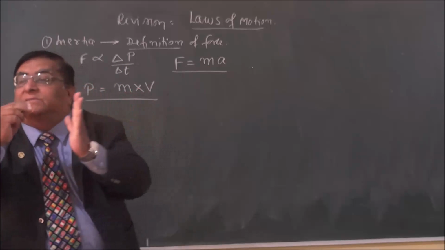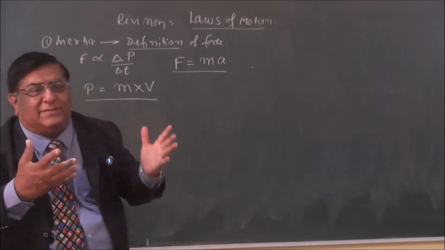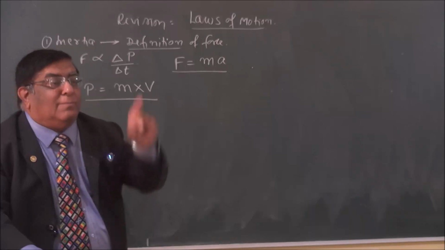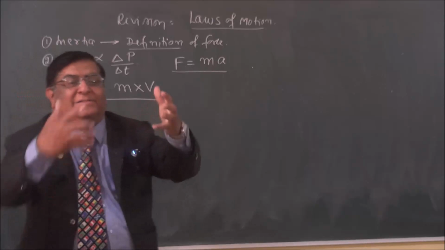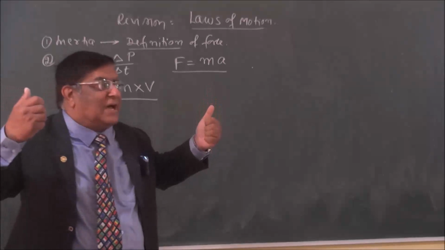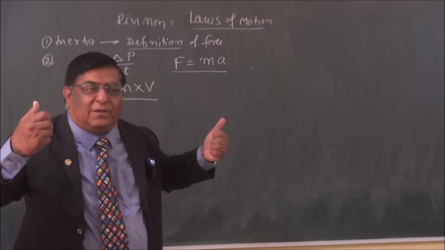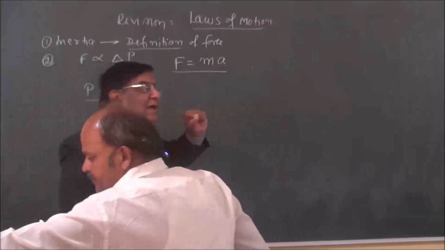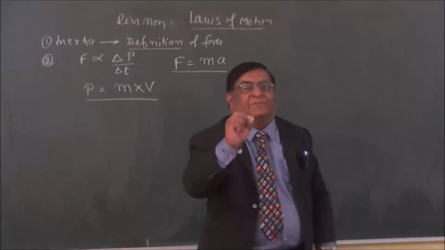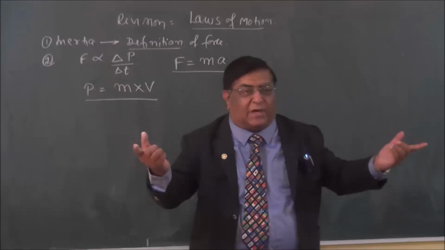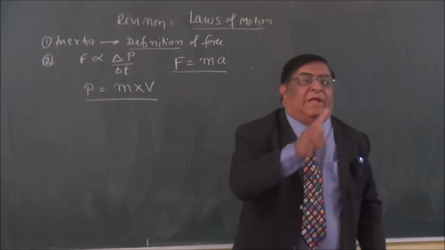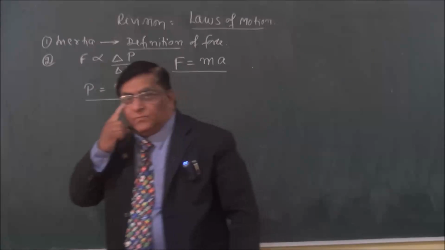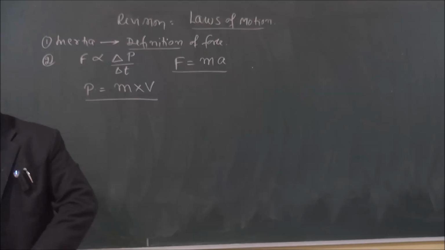When a bullet hits a wall, we don't see it, so we don't count it. But it does splash. So, the mass of all the air and the speed with which it splashes out, m into v. Small cement particles coming from the wall have mass and a certain velocity of moving out. Calculate that mv, and it will be exactly equal to the mv of the bullet. So, how do we calculate it? How do we make the equation?